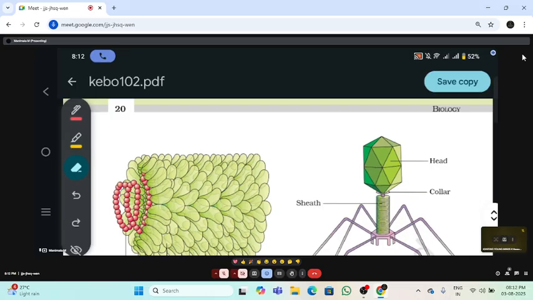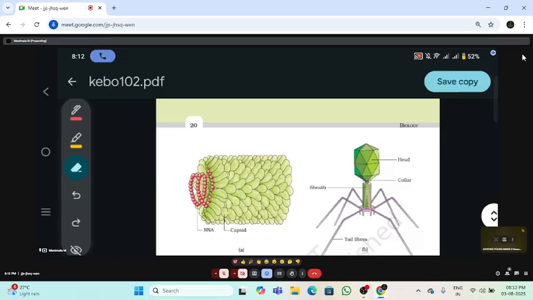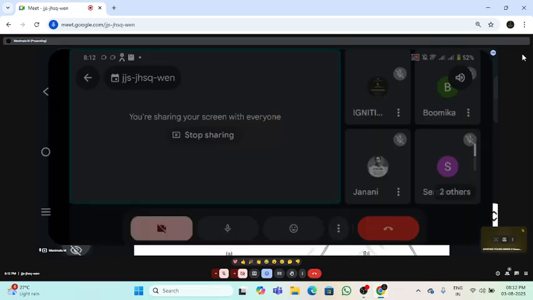The non-living properties: they have a crystallized form, they can be stored in a bottle, they do not have cells, and they do not show any metabolic activities. They cannot multiply outside the host. Viruses are insensitive to drugs and antibiotics due to the absence of inherent metabolism. So these are some of the characteristic properties of the virus.